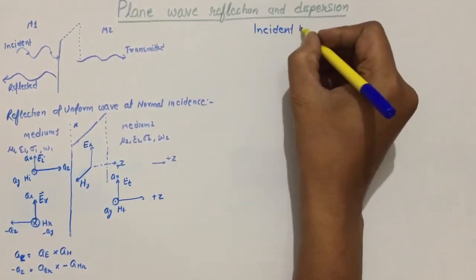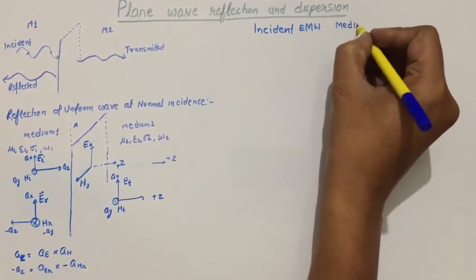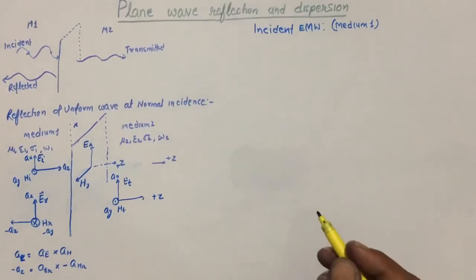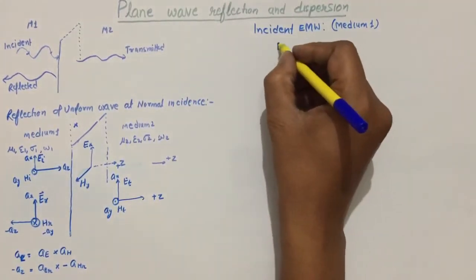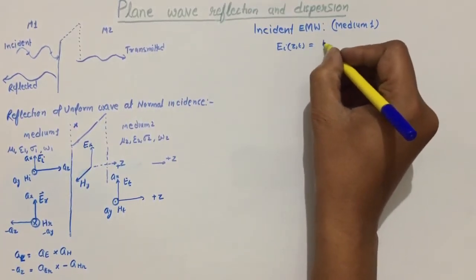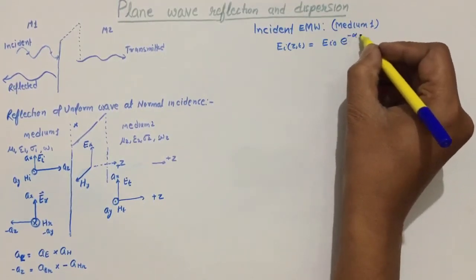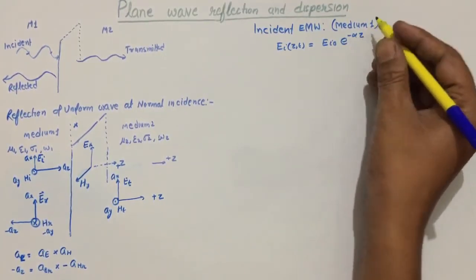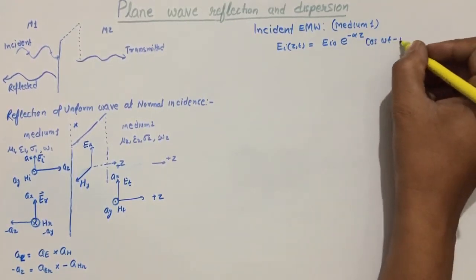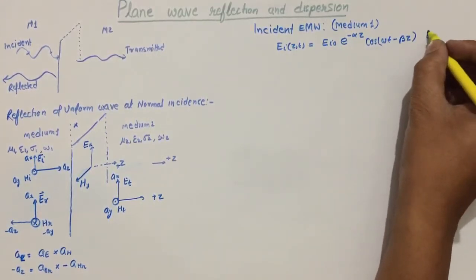Incident electromagnetic wave, it is considered in medium 1. And we know the formula of E i (z,t), we are familiar with this very well. E i (z,t) equals E i max e to the power minus alpha z, when propagation is in the plus Z direction, cos(omega t minus beta z), in the direction of AX.